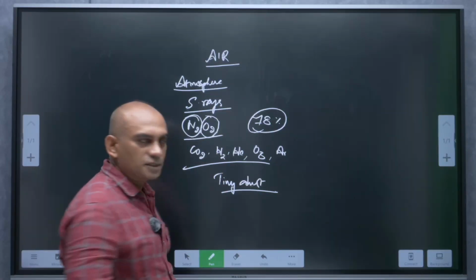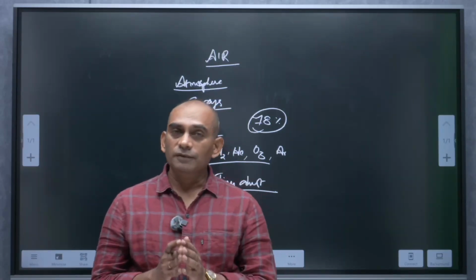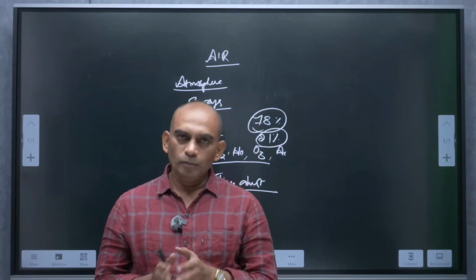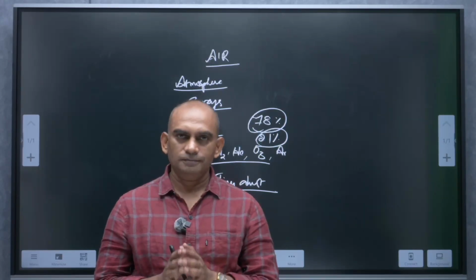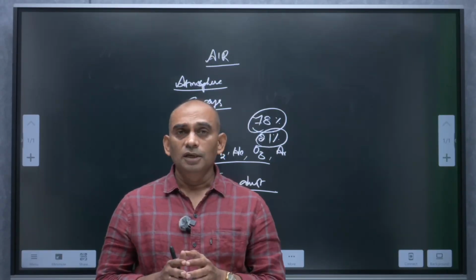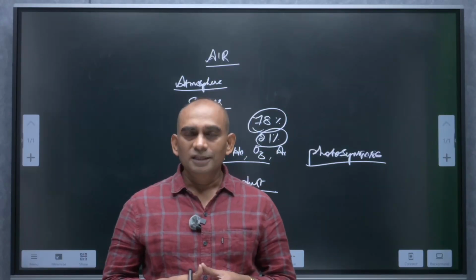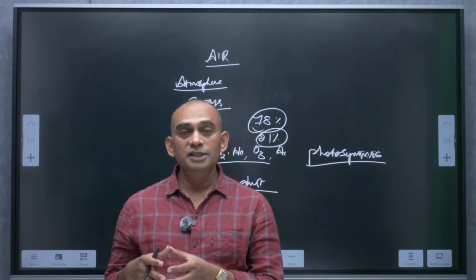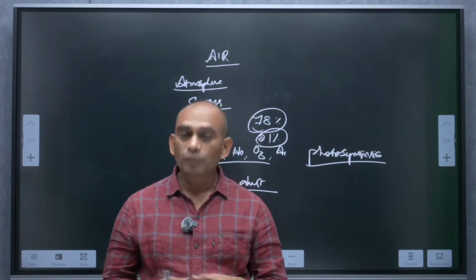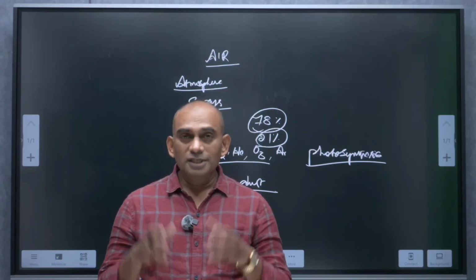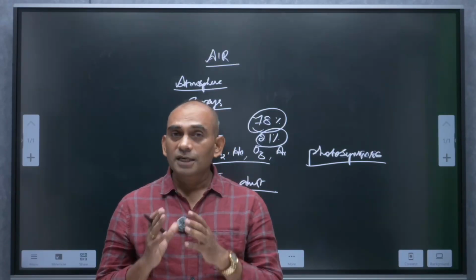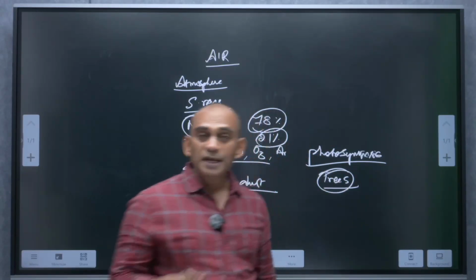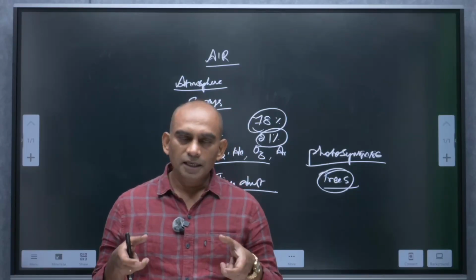Take oxygen. 21% of the atmosphere is comprised of oxygen. Generally, animals and human beings utilize oxygen. Green plants release oxygen during the process of photosynthesis. That means utilization of oxygen by animals and human beings and release of oxygen by plants would make some kind of balance. This balance gets disturbed when we cut trees. So, trees are important to maintain oxygen content in the atmosphere.